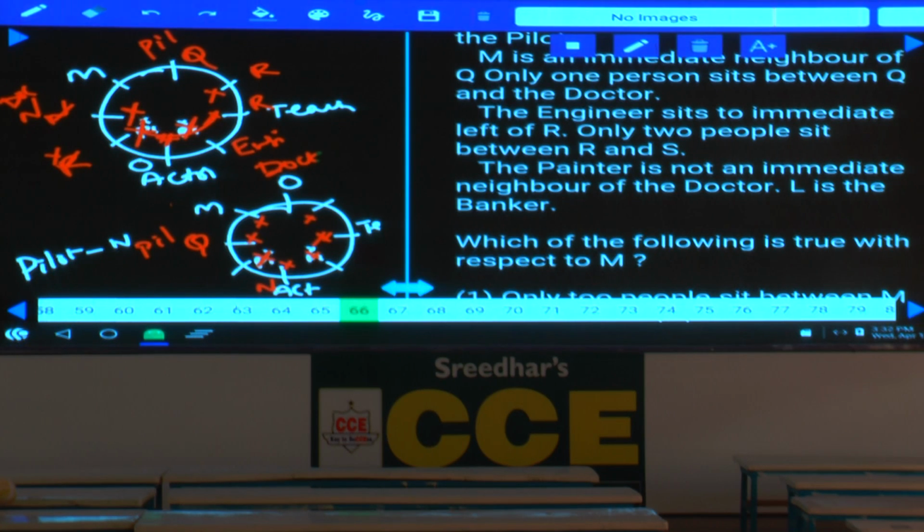Then the engineer sits to the immediate left of R. Only two people between R and S. As only two people between R and S, hence S must be here. Then the painter is not an immediate neighbor of the doctor. And now in the first case, the painter is not an immediate neighbor of the doctor. Then the doctor cannot be in these two places.